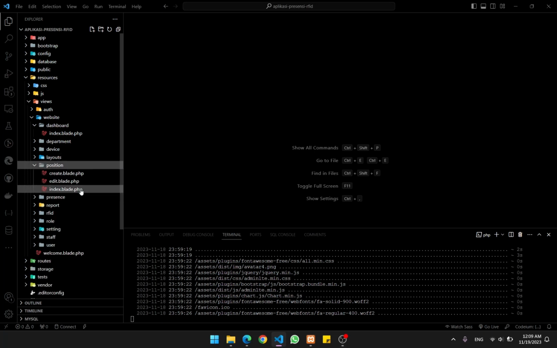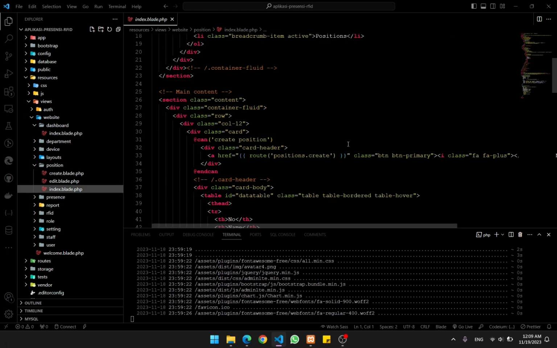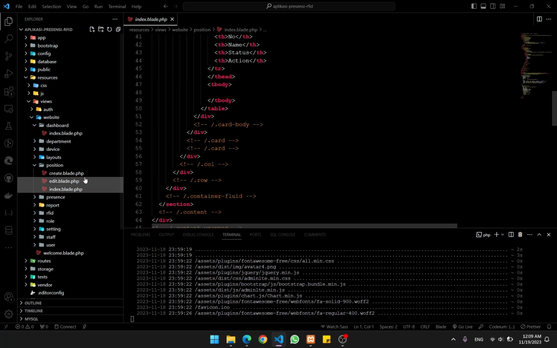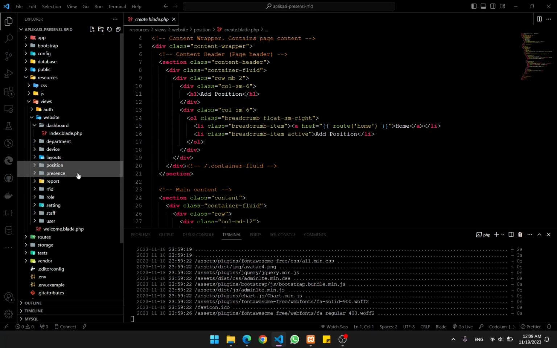And then there is positions. Positions is basically the child of the department; the department is the parent, and the position is the child of the department. Okay, it's the same thing. There's an index that shows all of the records of positions in a table, and then there is create and edit to register a new position that is required for each single department, and edit to update the data of the records.